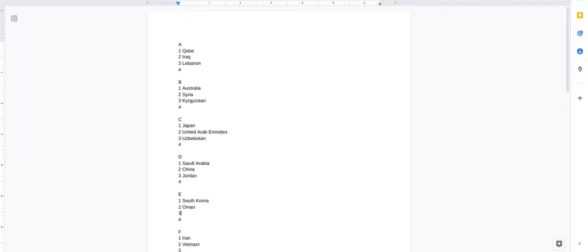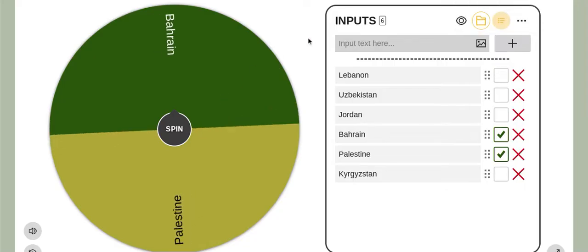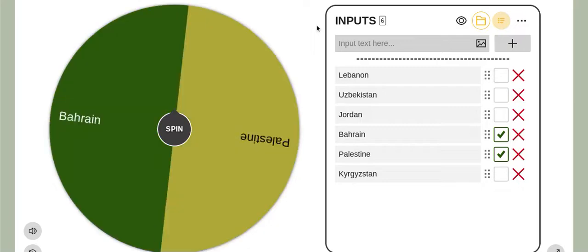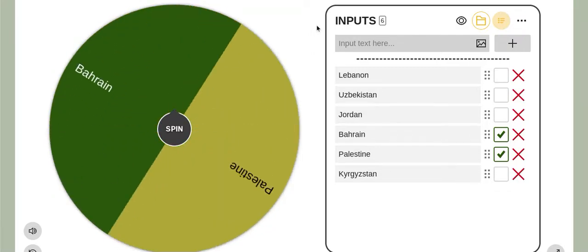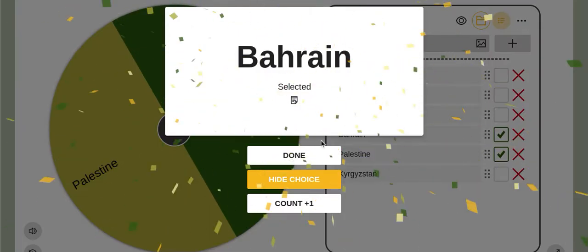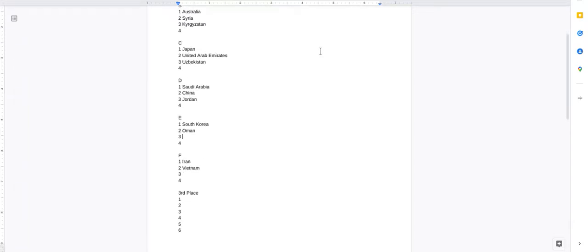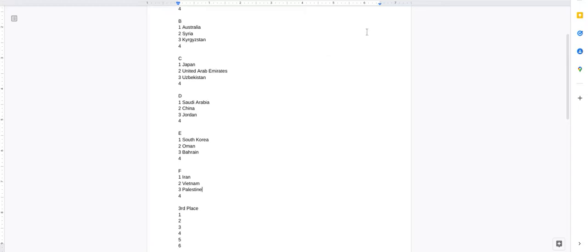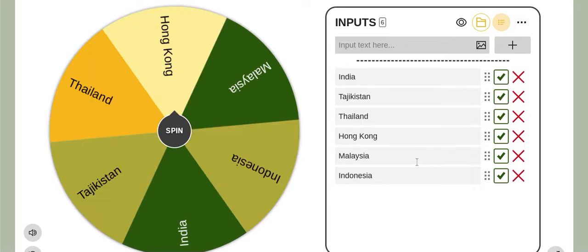South Korea and Oman. Is it either going to be Bahrain or Palestine? It is going to be Bahrain, meaning Palestine joins the remaining Group F. Bahrain there, Palestine there. Okay, brilliant. We're going to close the tab.